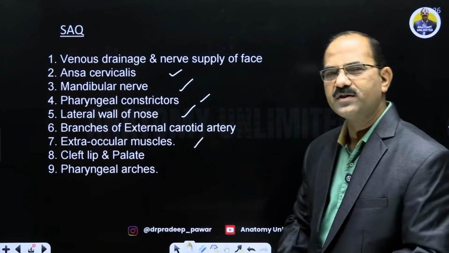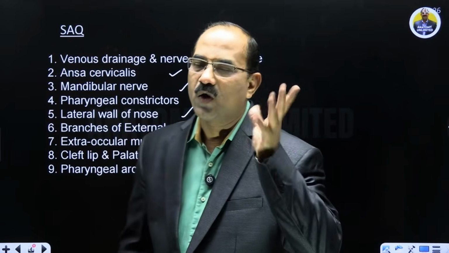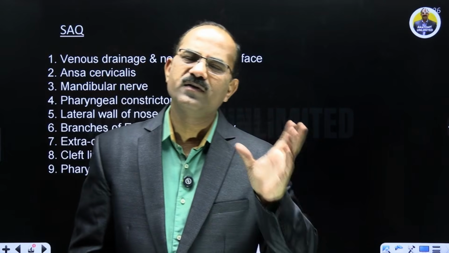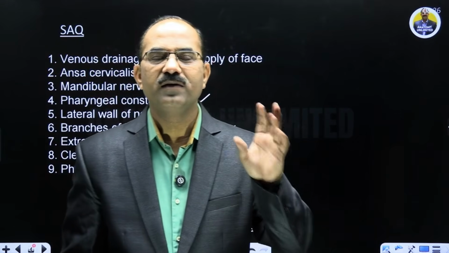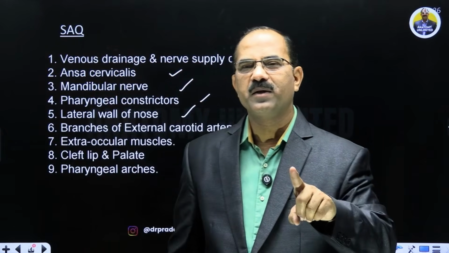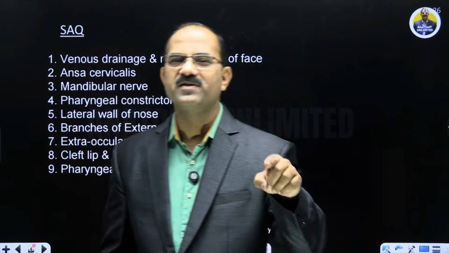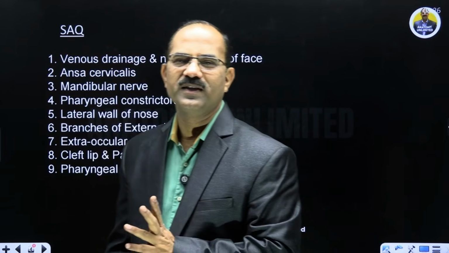Extraocular muscles, yes. You have to write about the recti and the obliques: the origin, insertion, nerve supply and their actions. All the extraocular muscles are supplied by the third nerve except the lateral rectus, which is supplied by the sixth nerve, and the superior oblique, which is supplied by the fourth nerve.